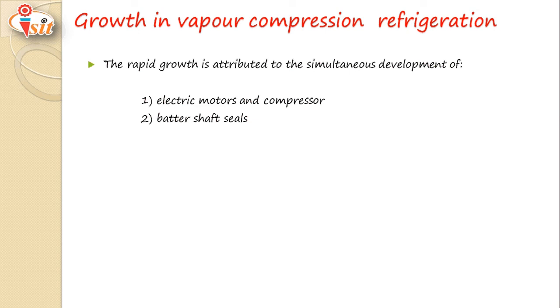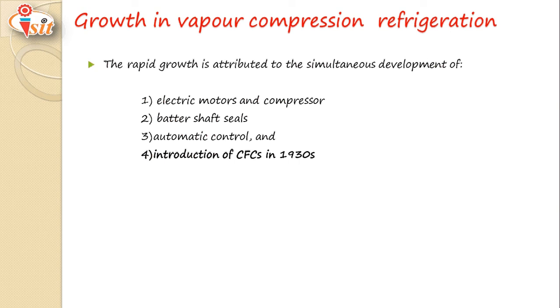Better shaft seals. The seals which are used nowadays are better and prevent leakage. Automatic control, for example, cutouts are used nowadays: when the pressure inside the system reaches a pre-decided level, the compressor automatically shuts down, and if the pressure falls, the compressor starts again. So in modern refrigeration and air conditioning, automatic control is used. Again, it is true for temperature also.